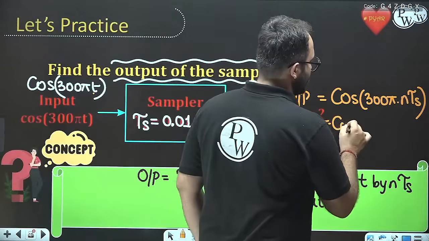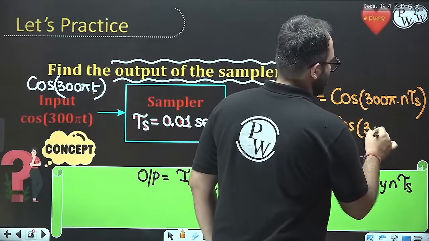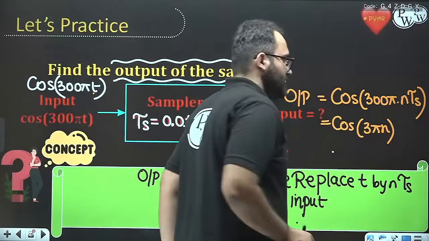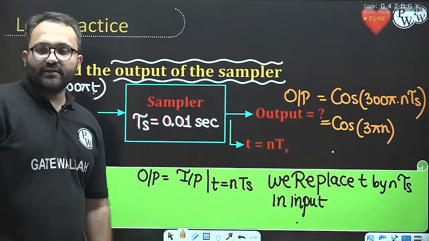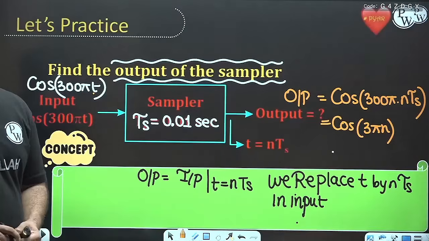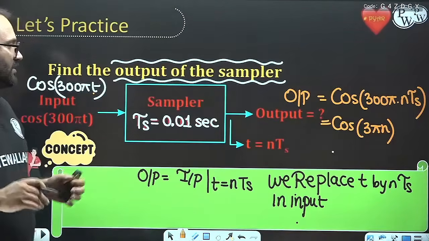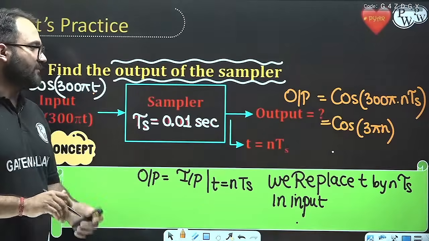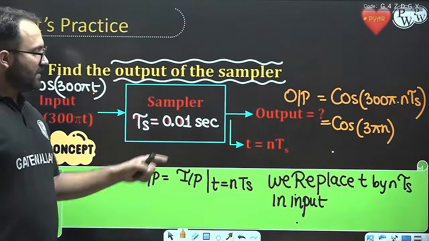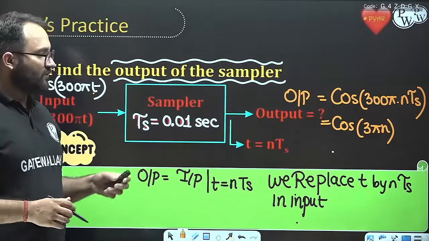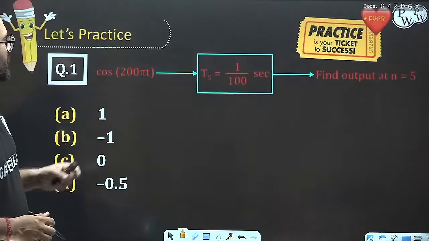So we get the output cos of 3 pi n. Are you all able to get this? Great. So this is the whole concept of the sampler: we simply replace t by nTS.